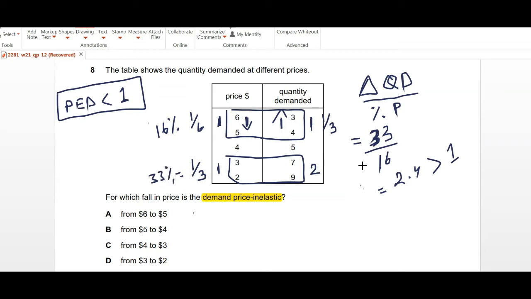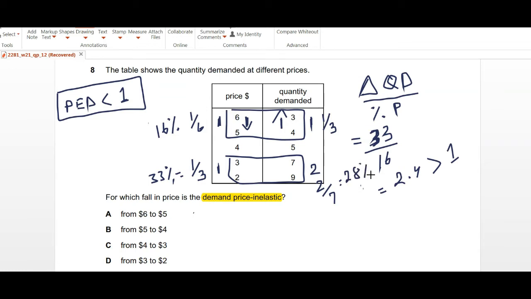I'm just taking it as an approximate 33, and the quantity change will become 2 over 7. So 2 over 7 will be 0.28, that is almost 28%. So this will be around 28%.